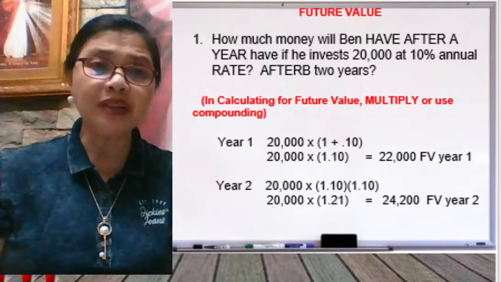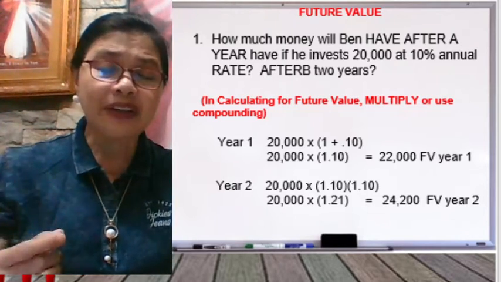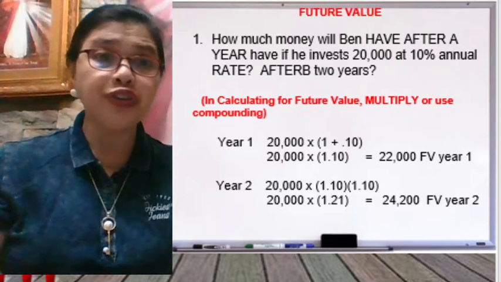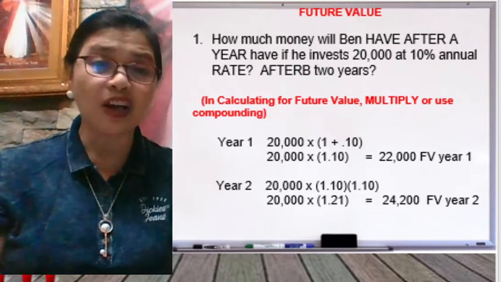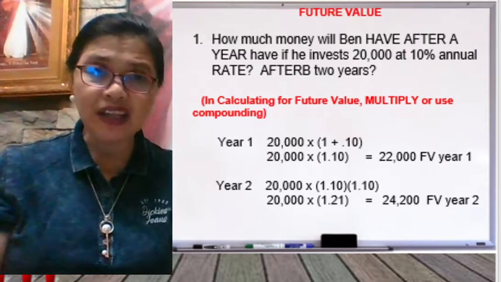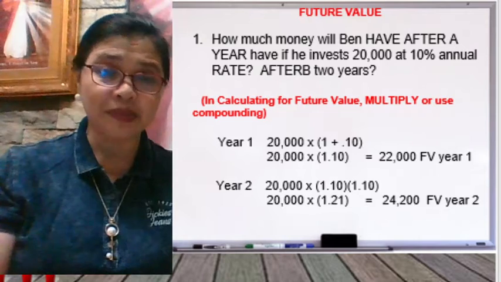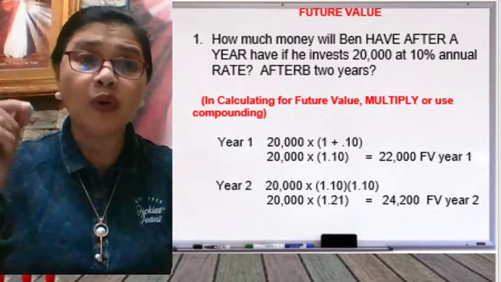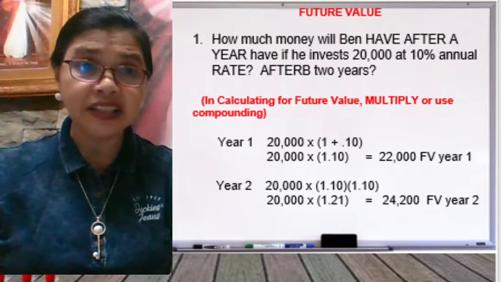The formula to calculate the future value is to use the compounding method. Year one. What is the given? The 20,000 investment. Multiply 20,000 by 1 plus the interest.